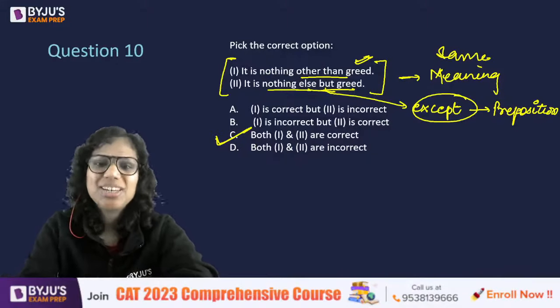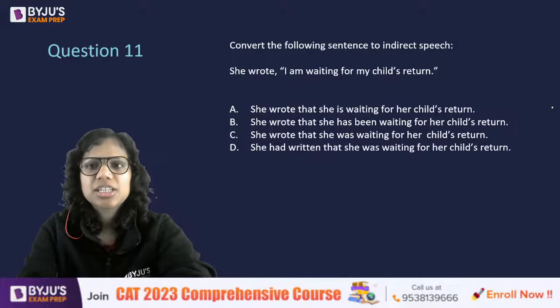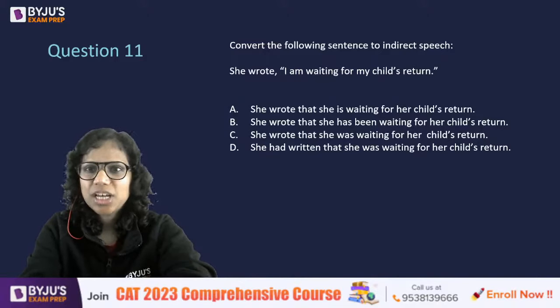Meanwhile, you attempt the 11th question. Let me think about this. Yes, so here comes the direct indirect speech question that you were asking about.